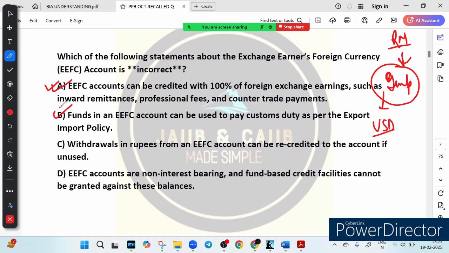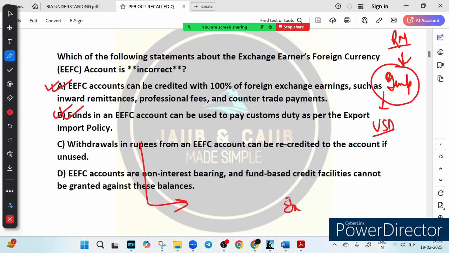Now option C: withdrawal in rupees from an EFC account can be recredited to the account if unused. Is it true? No, it is not true. Because this statement is incorrect, it is the correct answer for this MCQ. When someone withdraws money from an EFC account in INR, it cannot be put back into the EFC account. मान लीजिए कोई EFC account से INR में पैसा निकाल लेता है, उसको वापस आप EFC account में नहीं डाल सकते.